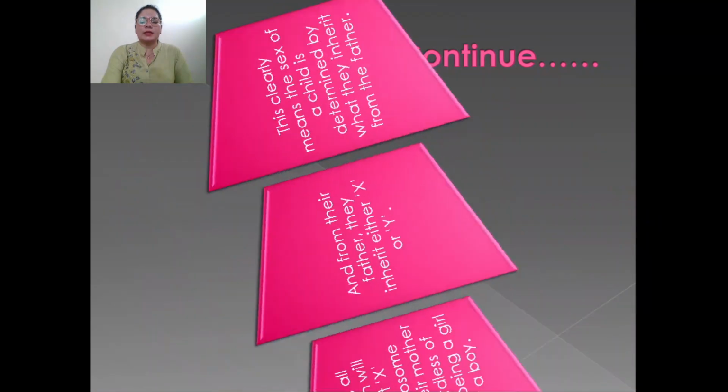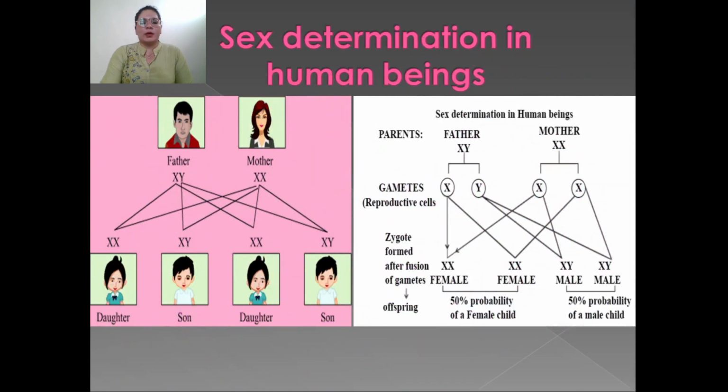We will understand this sex determination with the help of a cross. If a father has XY chromosomes and a mother has XX chromosomes, they copulate and reproduce babies. If the baby has double X chromosome, she is a daughter, and if the baby has XY chromosomes, he is a son. But there is an equal probability of a female child and a male child, which means there is a 50% probability of being a male or female child.